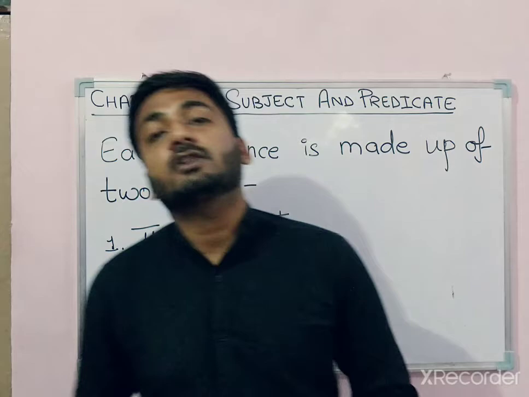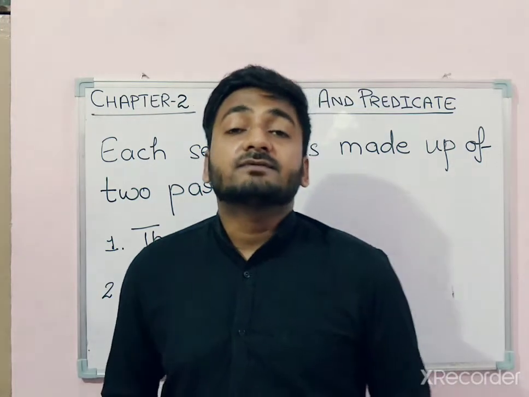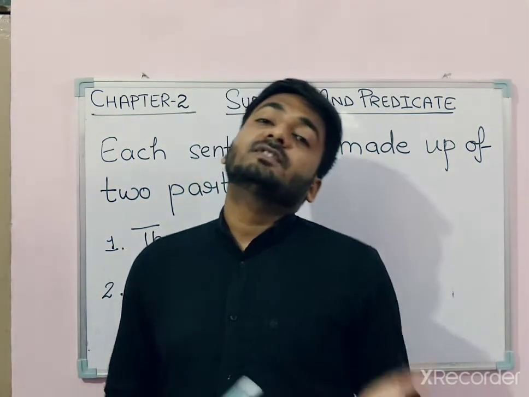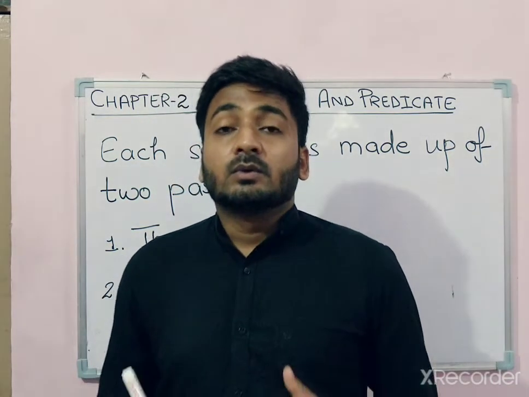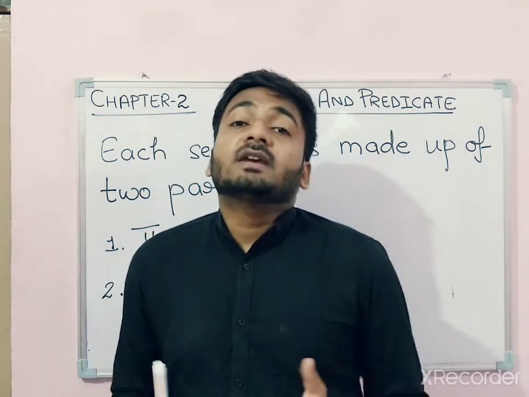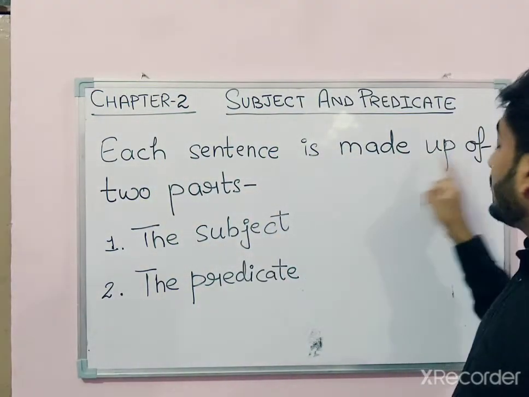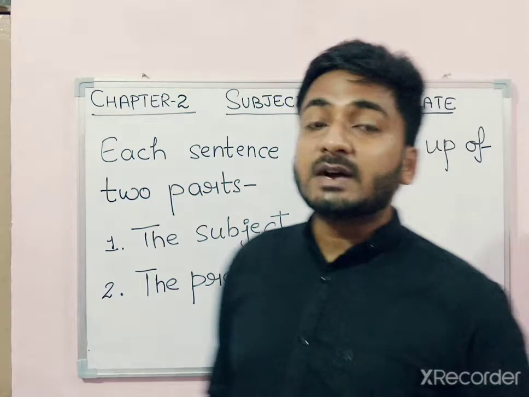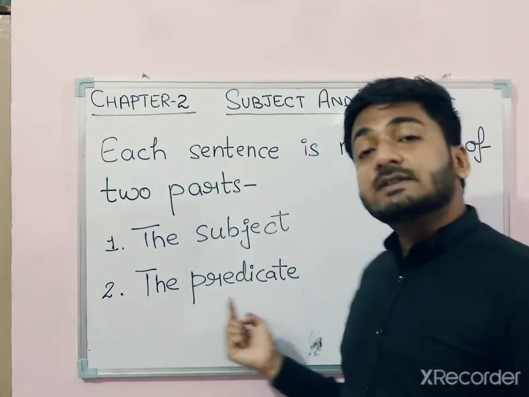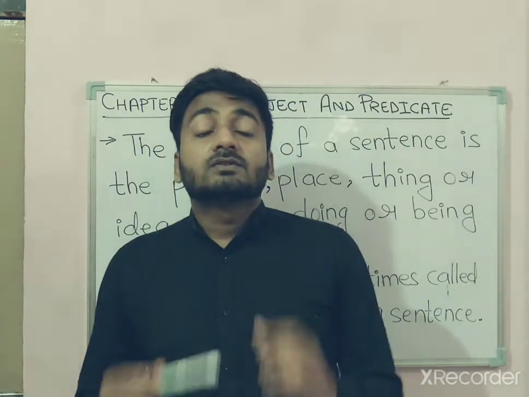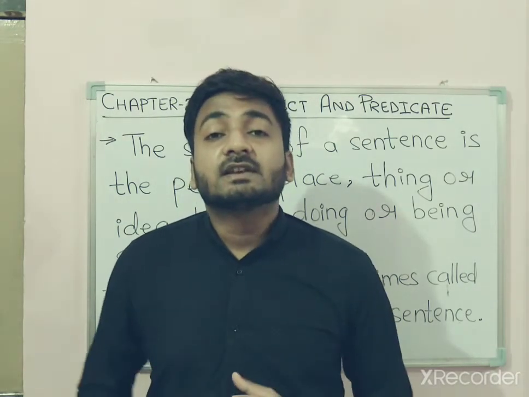This is your teacher Abhishek Sharma, and today I am going to teach chapter number 2 of class 5, which is subject and predicate. In the previous chapter I told you, a sentence is a group of words arranged in a way to make complete sense, and each sentence is made of two parts. Which two parts? The first one is the subject and the second one is the predicate. So first we will learn what a subject is and how we will recognize it in a sentence.